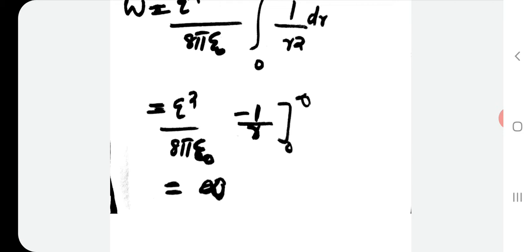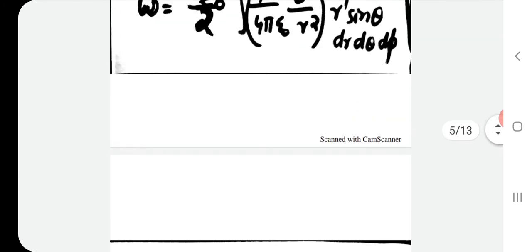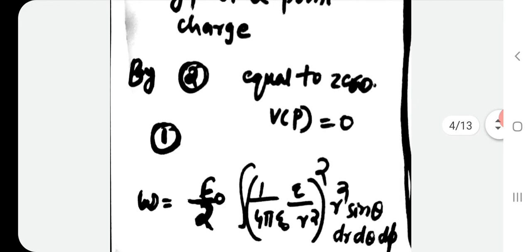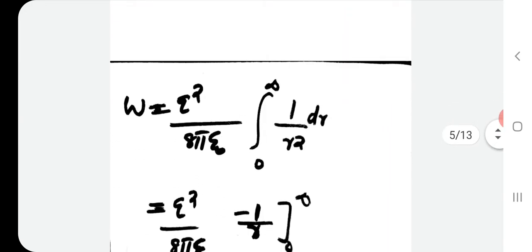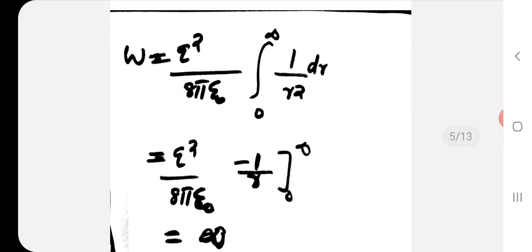So in the case of the point charge, if we are using the first equation, we will get infinity as the energy stored or the work done. But if we are using the second equation, we will get 0. So there is an inconsistency in the two equations.